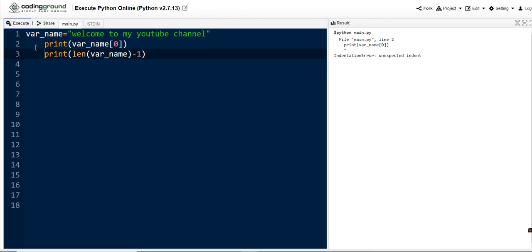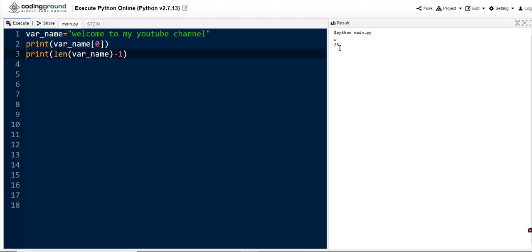Indentation error, unexpected indent. So here it is an indentation problem, guys. We need to keep all these lines in a single scope. Indentation means we are providing the scope to a block of statements. So all these three lines have the same scope. So we need to keep them at the same level. Let me try this now. Yeah, now we have got our result. Now we are done with our requirement.